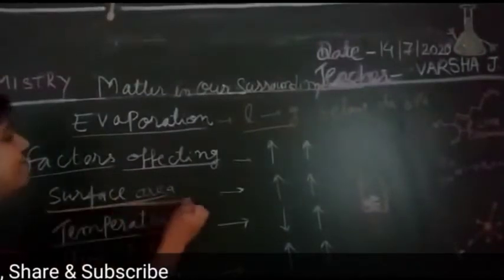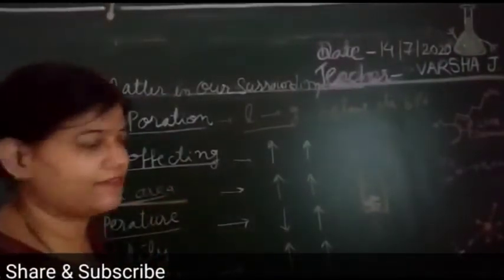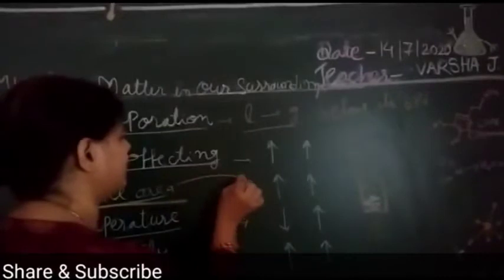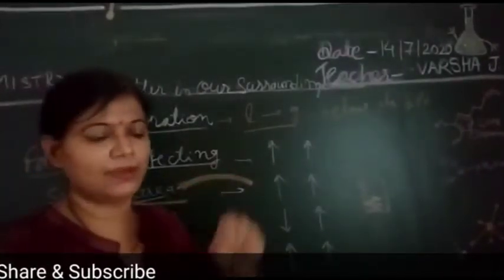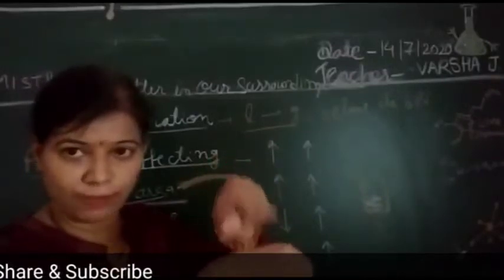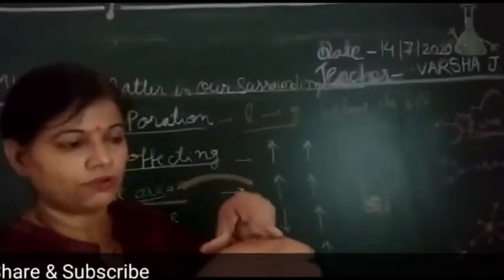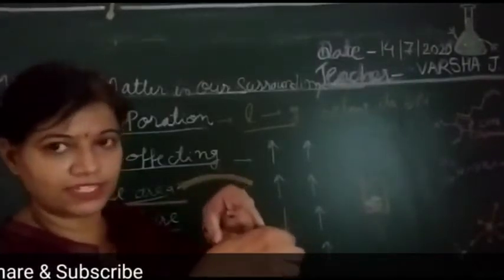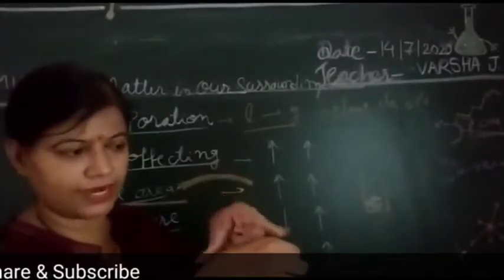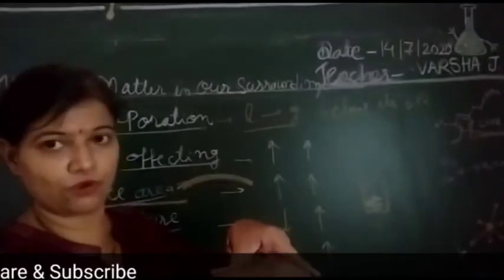So the first factor affecting evaporation is the surface area. You know what is surface area? Surface area is a particular area, the boundary, right? If some drop of alcohol is put on my hand, this hand is the surface area. If it is put on this much of the hand, it is the surface area for that.